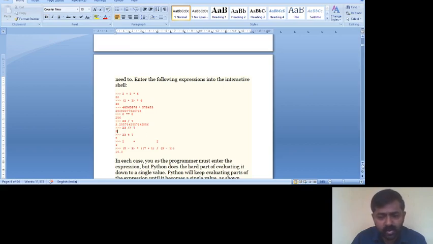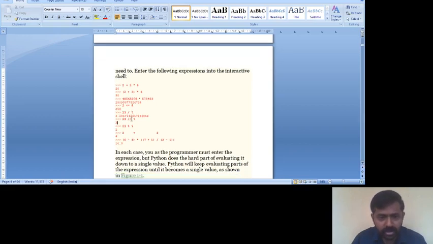3 as a quotient. Only here you must focus that we are getting only the integer part of it. Okay, now then the next thing is 23 modulus 7. It gives you the remainder.